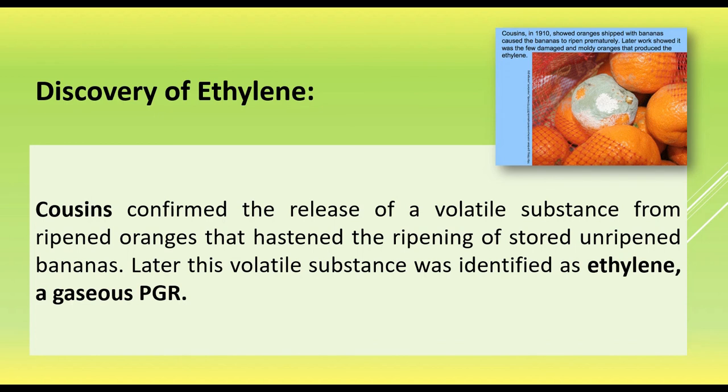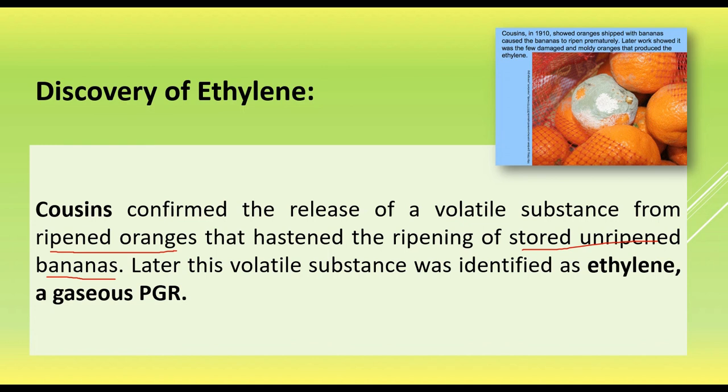Now the discovery of ethylene. Cousins observed that when ripened oranges were shipped with unripened bananas, the bananas became ripe.